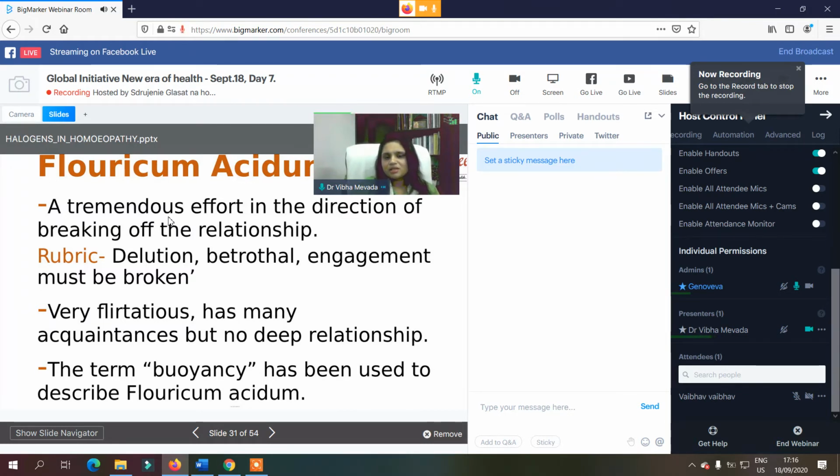It means the ability to come out of any trauma easily, because they are not emotionally attached anywhere. I saw a case of acid fluoricum in my practice. The guy was in many relationships and came out of every relationship very easily. If he is leaving one person, he is like, okay, I'm with the second one. There is no emotional attachment.